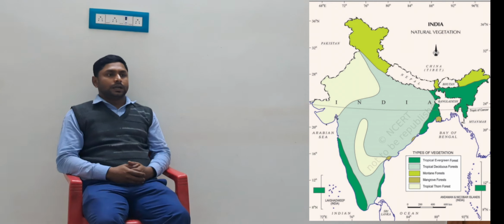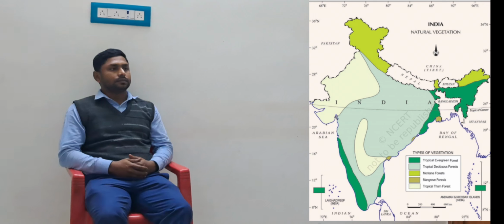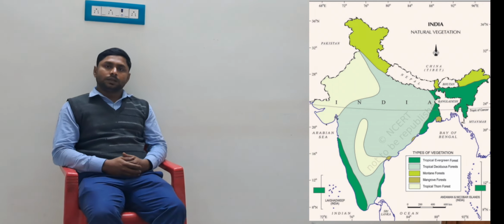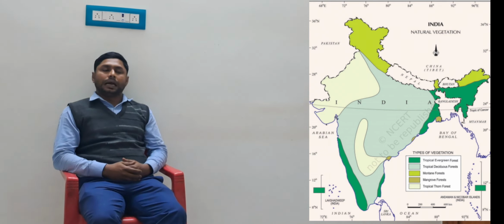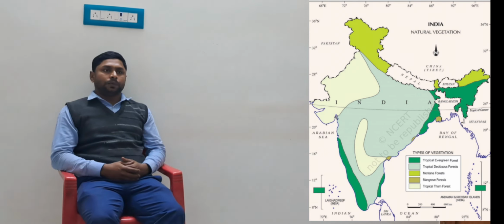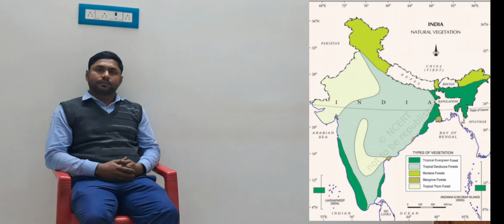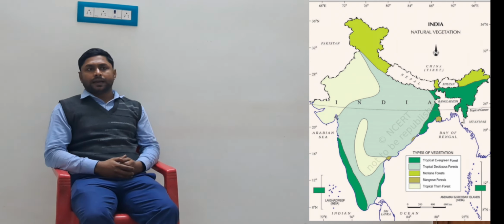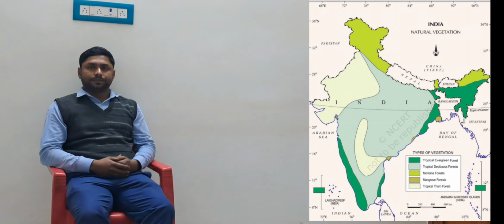This type of plant you basically find in the states of Maharashtra, Madhya Pradesh, Telangana, Tamil Nadu, Chhattisgarh and some parts of West Bengal. Examples are sandalwood, mohua and some local plants like bawlas, etc.